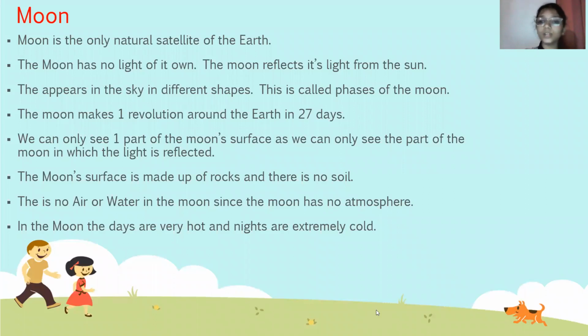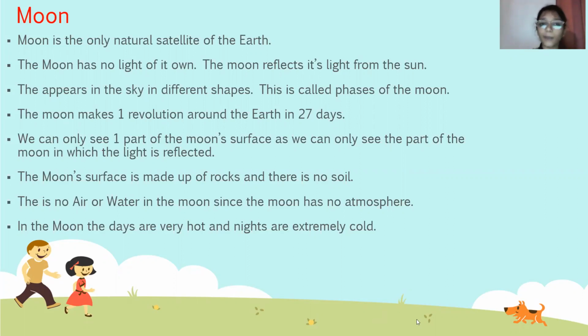Moon. Moon is the only natural satellite of the Earth. The moon has no light of its own. The moon reflects its light from the sun. It appears in the sky in different shapes. This is called the phases of the moon. The moon takes one revolution around the Earth in 27 days.